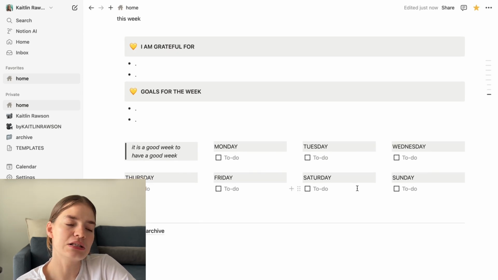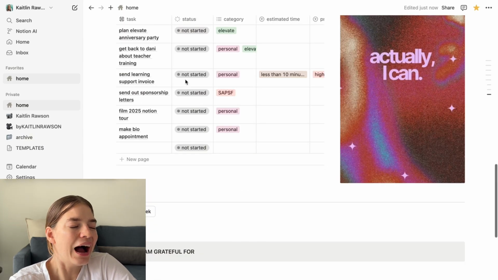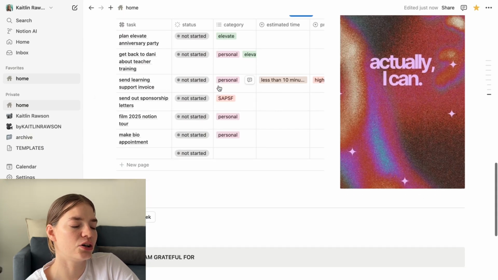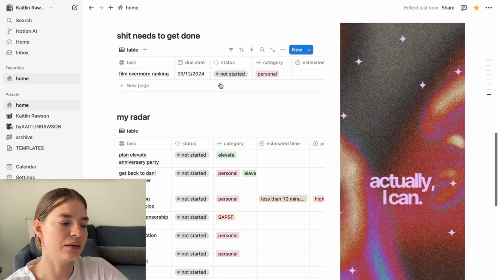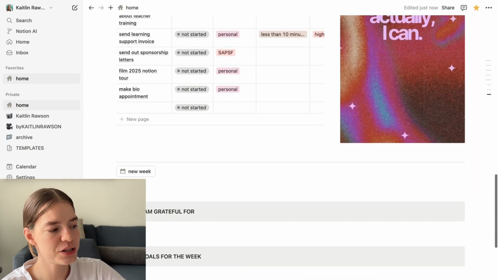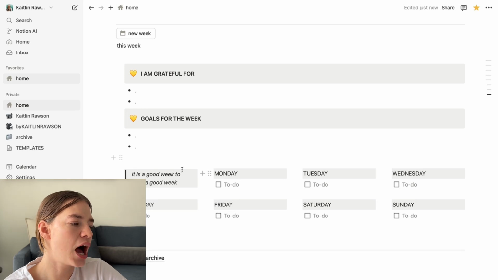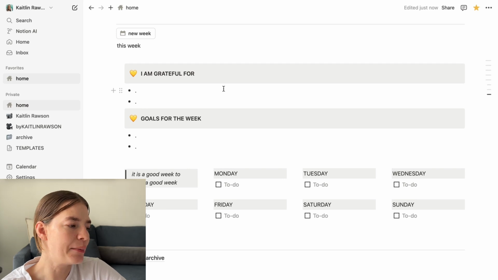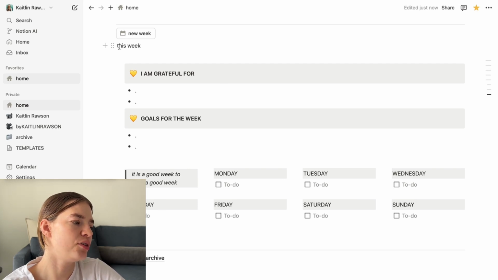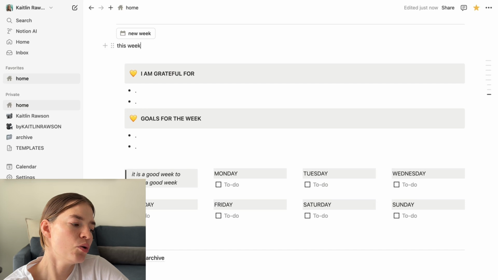And then if there's anything else that I think of while I'm planning, I can put it straight in here or in here. I know the general idea and consensus is don't have too many different places where you store your tasks, but I feel like these are very close together and it's for a different purpose. So that's why I have it like this. And this is just a system that is working for me at the moment. If it stops working for me, I might change it, but I just put in the date of the week, the Monday that it is, and then I turn this into a toggle button and pop it in my weekly archive when I am done with the week.